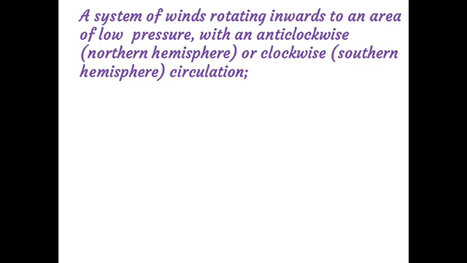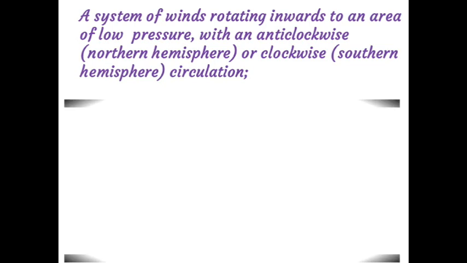Wind moves from high pressure to low pressure. You know that. Here also they are saying the wind moves to the low pressure. Clear, children? A system of winds rotating inwards. Inwards means inside, to an area of low pressure. That means inside there is low pressure and outside there is high pressure, so the wind comes from outside to inside.